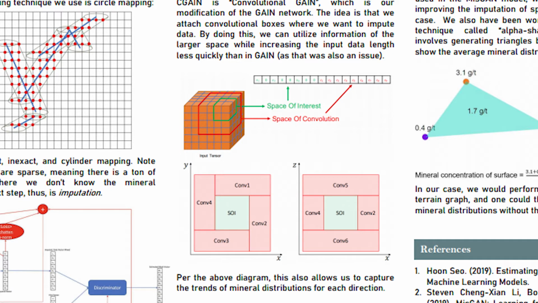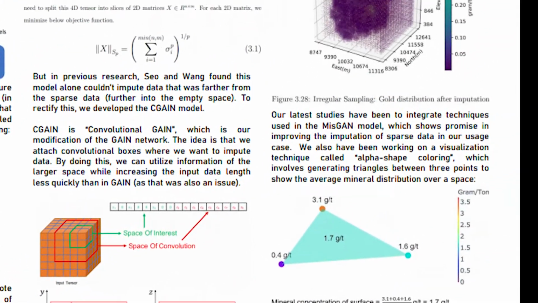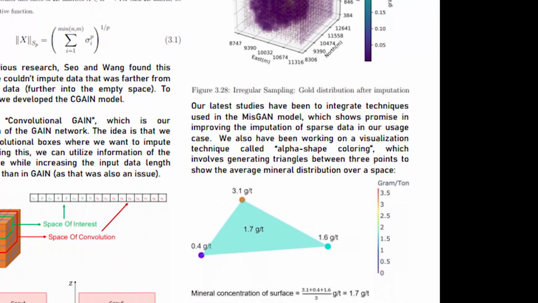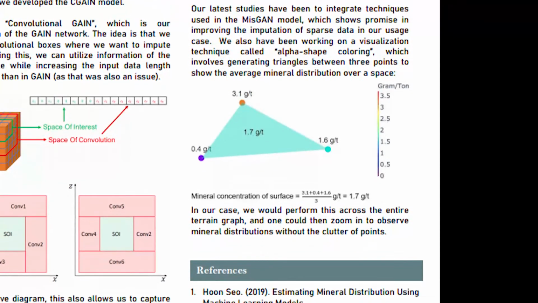And then finally, once we've done that, we can visualize that data using a series of techniques, whether it be a 3D graph or a new technique that we've come up with called alpha shape coloring, which generates triangles between 3 points in space to show the average mineral distribution in a given spot.